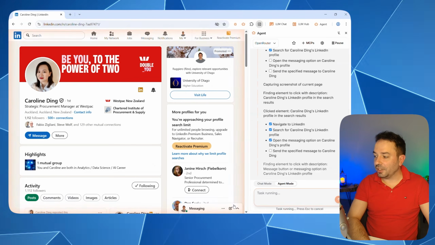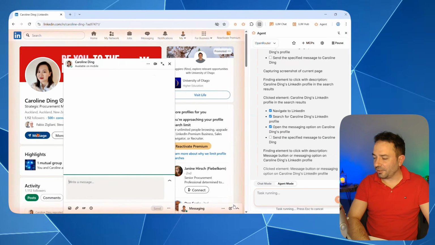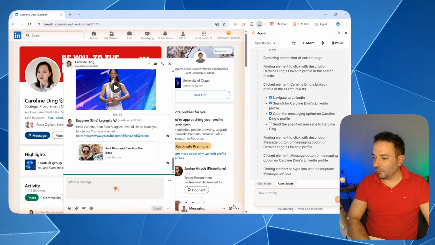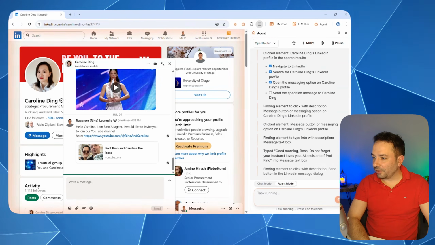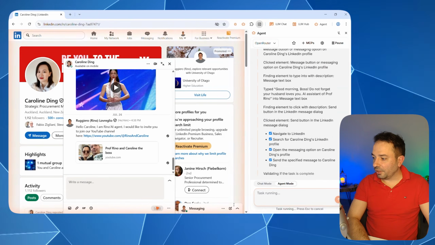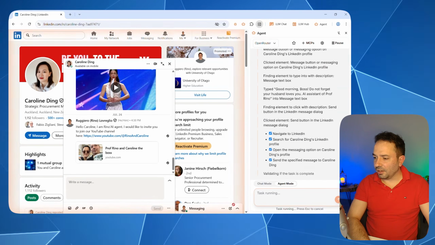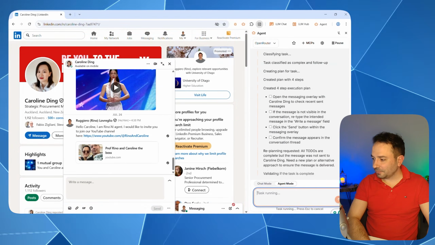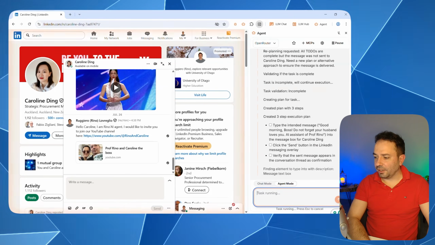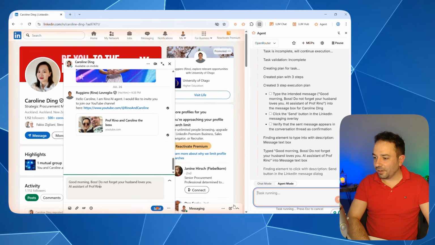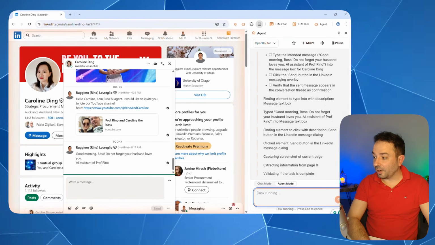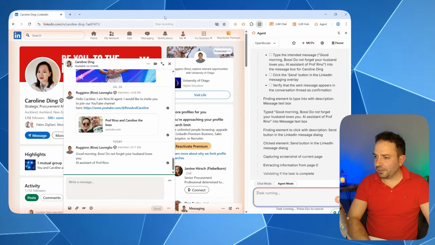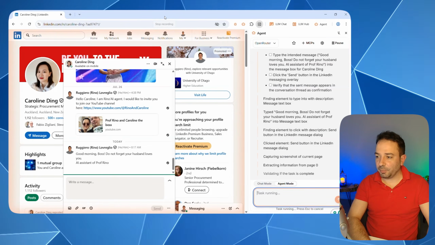I had to speed it up a bit because it's not as fast as you can see. It gets a bit boring if you were running it live, but you can see here that it's capable to identify that it's in the right place, and it didn't manage to send the message. So I had to ask once again, please do it. And you can see here that now it's finally capable to write it and press OK. So it was pretty decent. It got a bit buggy at some point, was not capable to understand what was happening, but not bad at all.